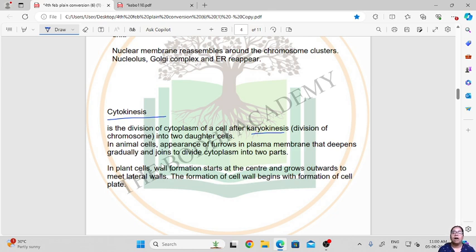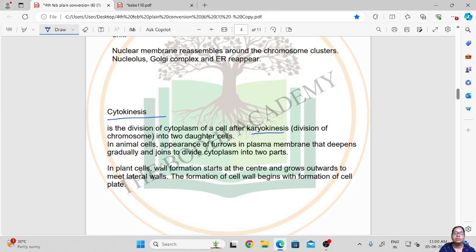That is how it will undergo, the cell will undergo prophase, metaphase, anaphase and telophase, and at the telophase the nuclear division will be completed. But now to form two different cells, the cell should also undergo cytokinesis. That is, the cytoplasm also has to divide so that we get two individual cells.